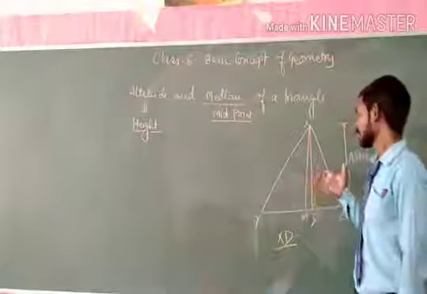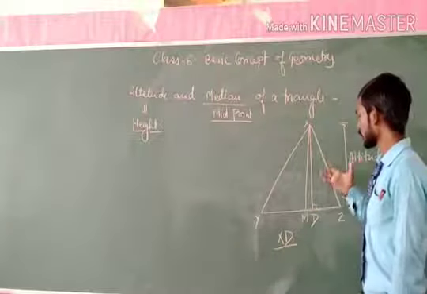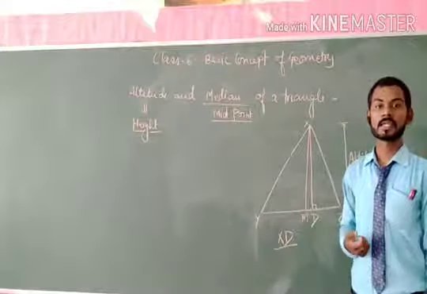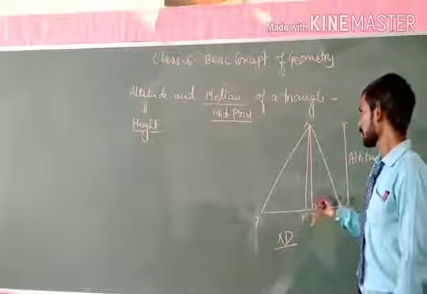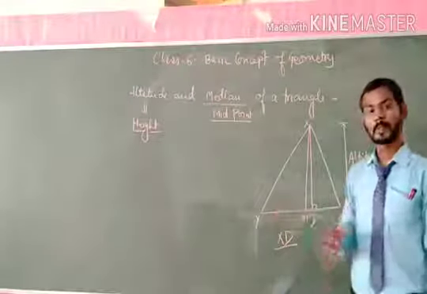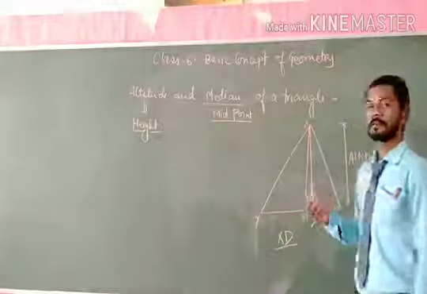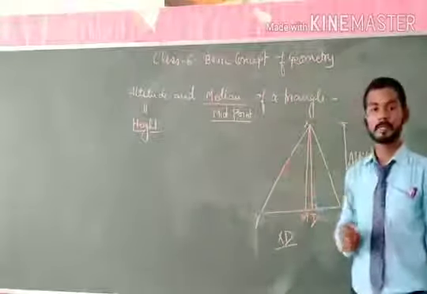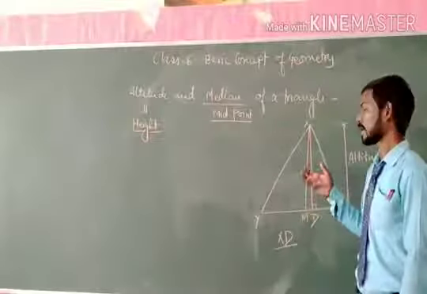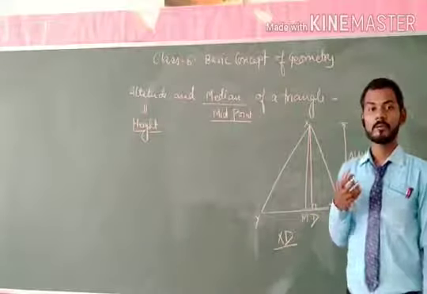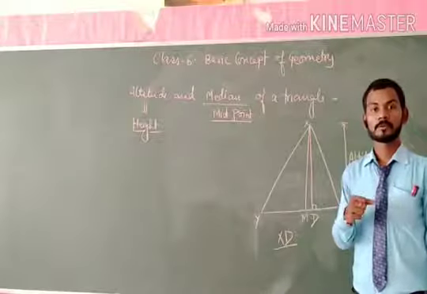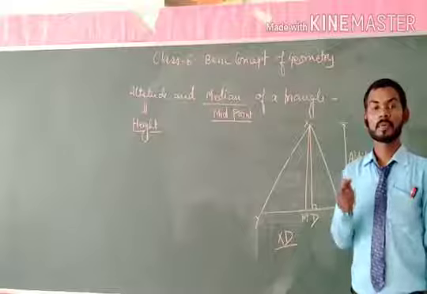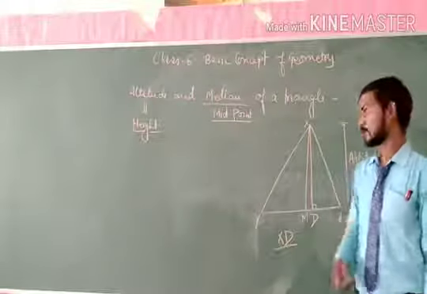We are not sure in this figure which point should be the vertex in case of median, because if Y is the vertex, then XZ becomes the base, and if Z is the vertex, then XY is its base. So we just define that the line segment from the vertex to the midpoint of the base is known as the median of the triangle.